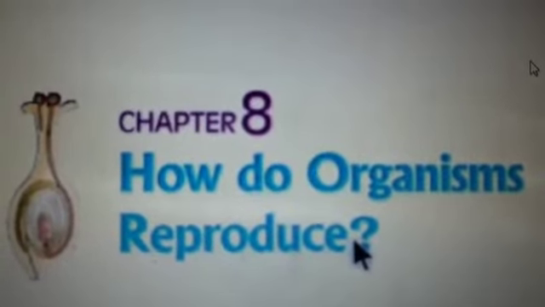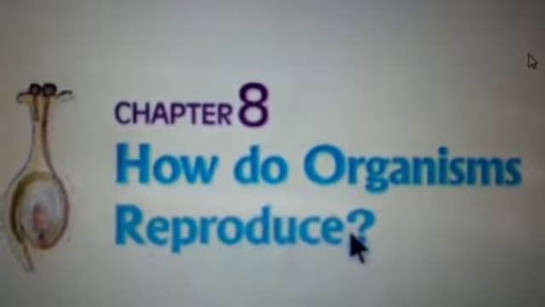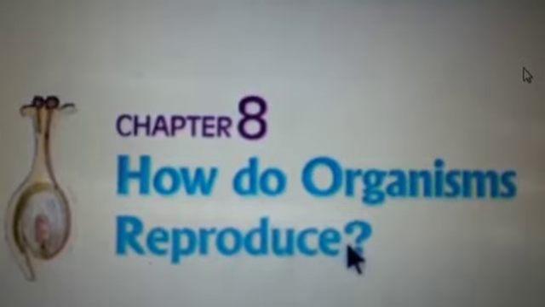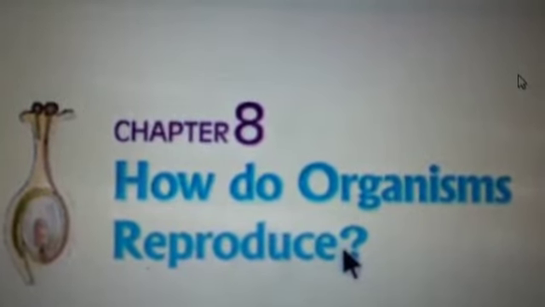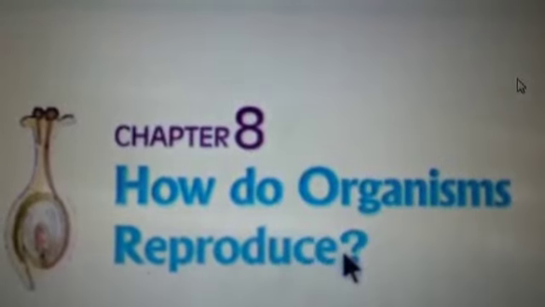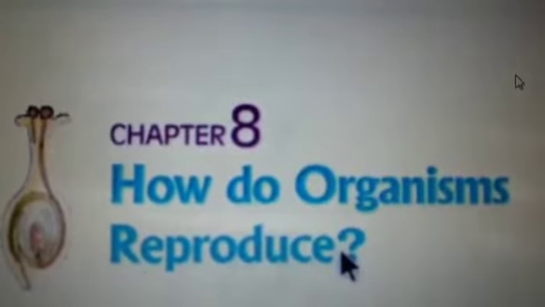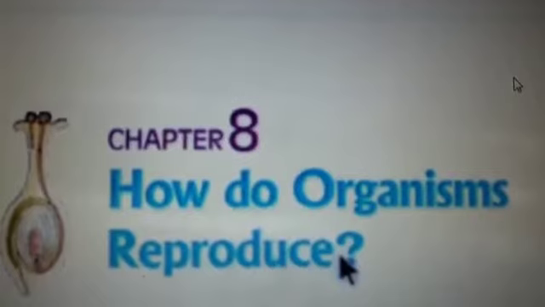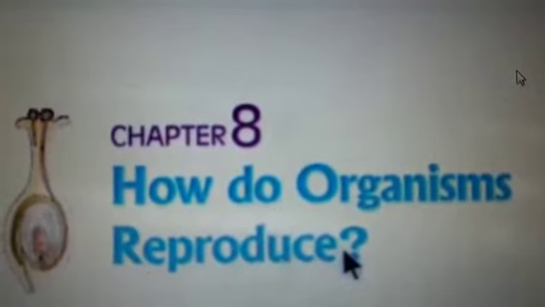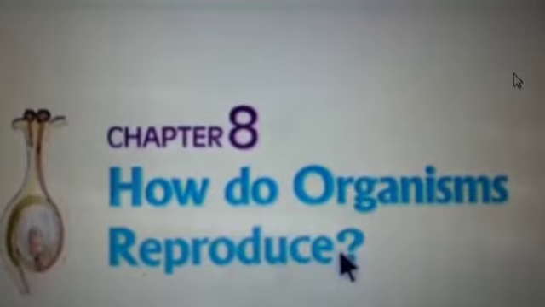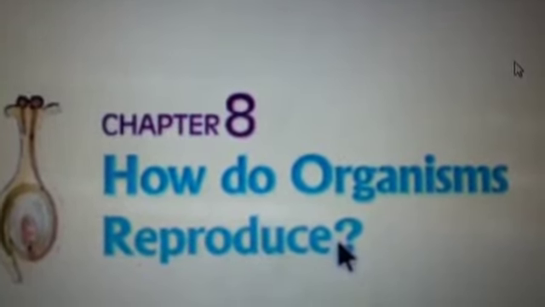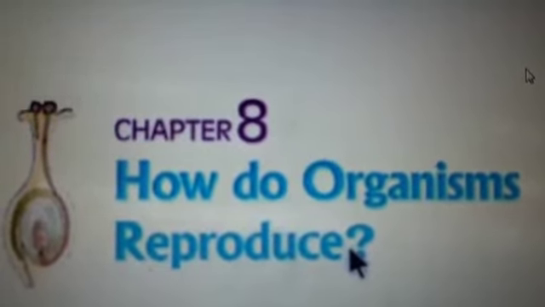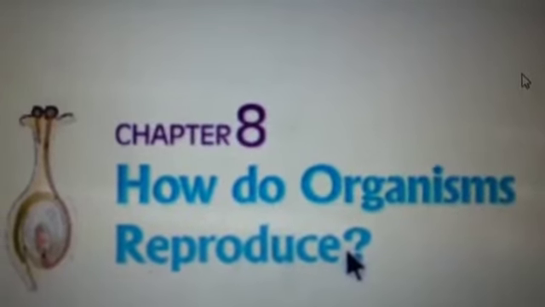Students, first let us discuss what is reproduction. Re means again, produce means making. Again making of the organisms is nothing but reproduction. So we can define it as the ability of an organism to produce a new generation of individuals of the same species, like human beings produce human beings, tiger produces tigers, and banana plant produces banana plant. That means the characteristics of the parental organism are being transferred to their next generation in this reproduction.